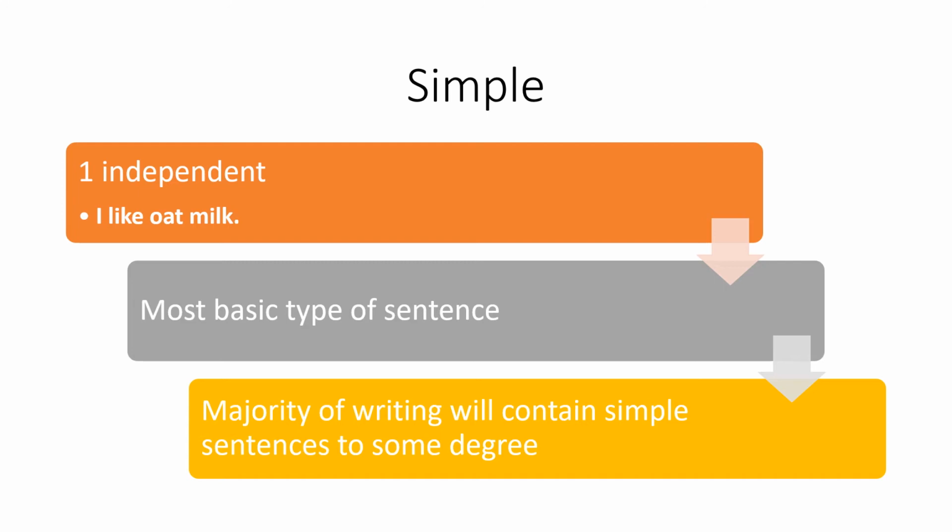"I" is the subject, "like" is the predicate, and it expresses a complete thought. This is the most basic type of sentence, and many other sentences will contain a simple sentence.